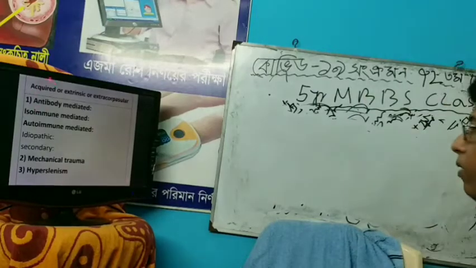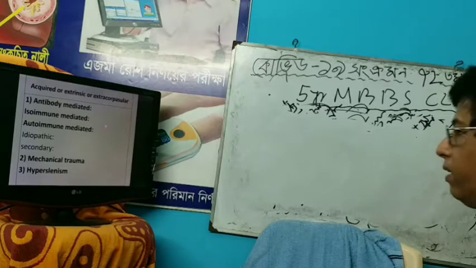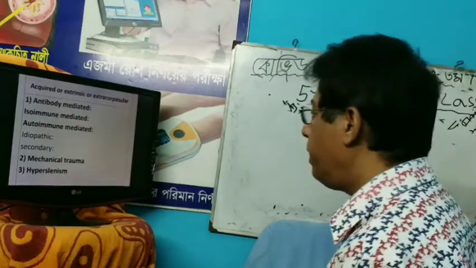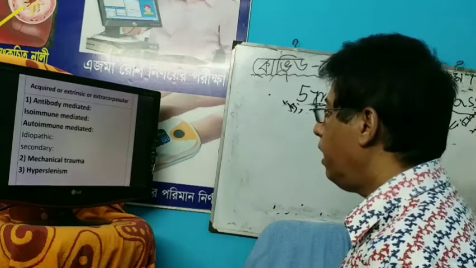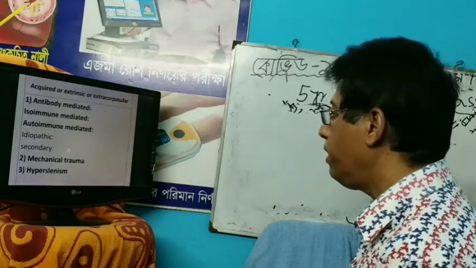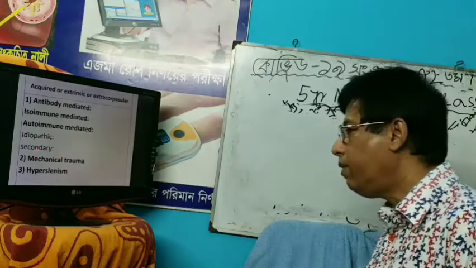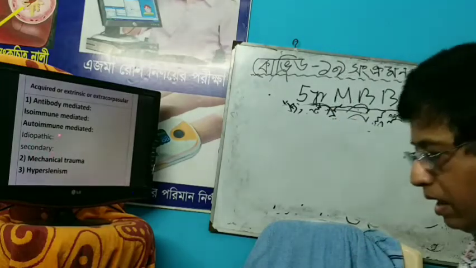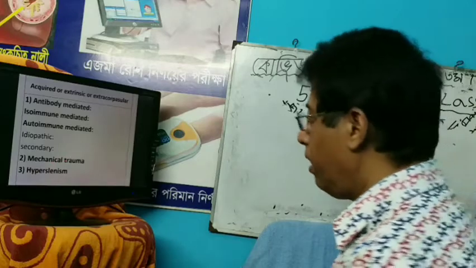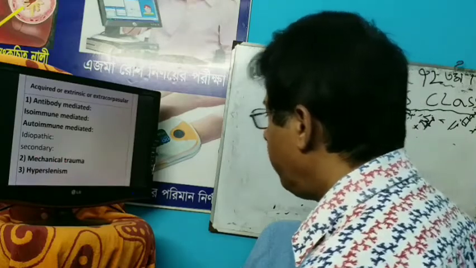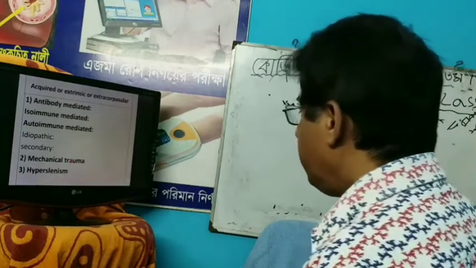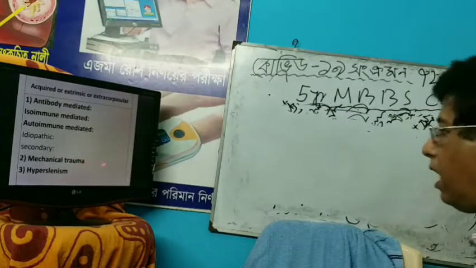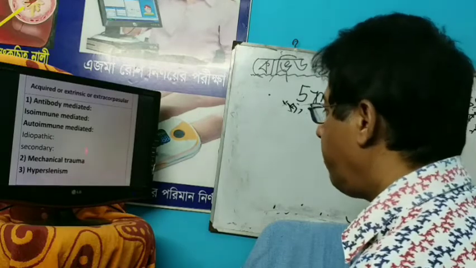So, in acquired or extrinsic extracorpuscular causes of hemolytic anemia, antibody mediated is divided into immune mediated, that is RH and AB incompatibility, blood transfusion rejection, and autoimmune mediated, idiopathic or secondary. In secondary, there may be SLE, infectious mononucleosis, or drug induced, such as methyldopa. Mechanical trauma includes microangiopathic hemolytic anemia, such as HUS, DIC, and hypersplenism.